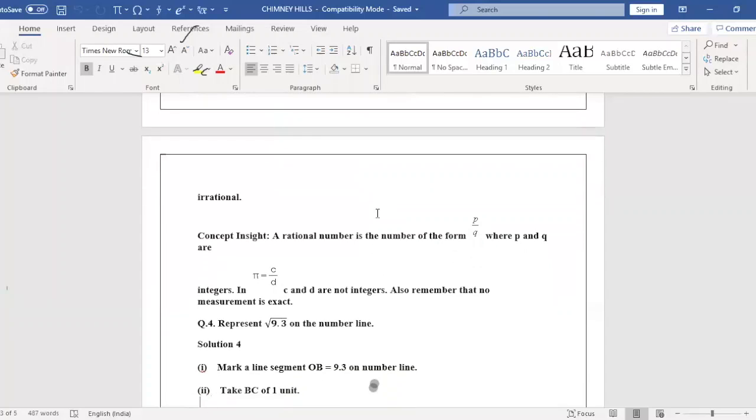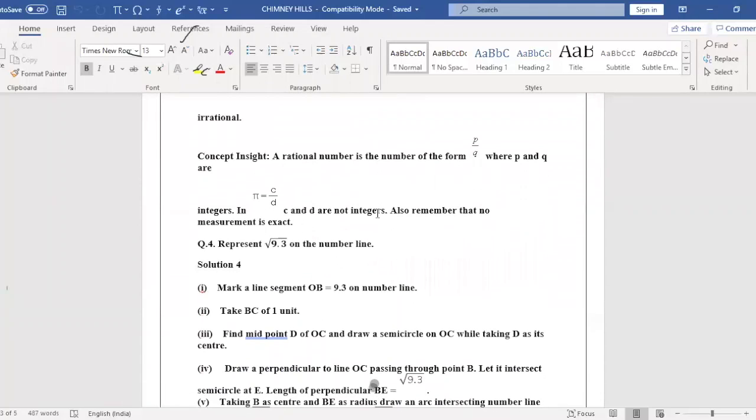So what concept have we learned here? A rational number is a number of the form P by Q, where P and Q are integers. In this case, pi is equal to C by D, where C and D are not integers. Also remember that no measurement is exact. Even the circumference value we measure is not exact, so what we get for pi is not exact.